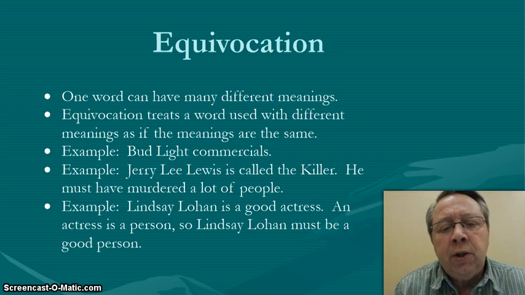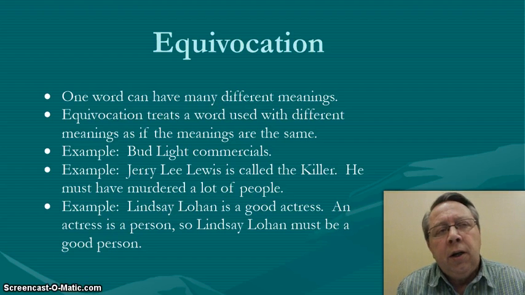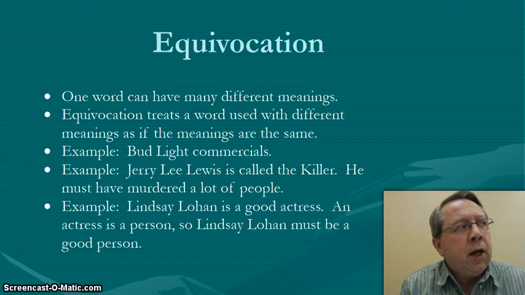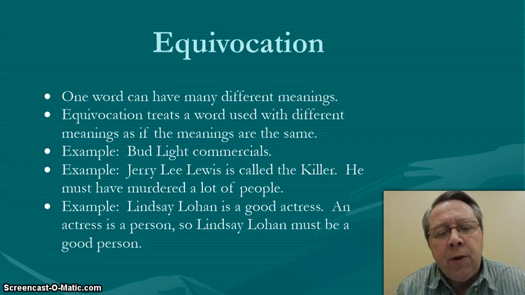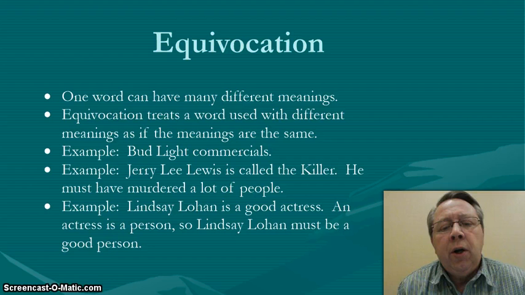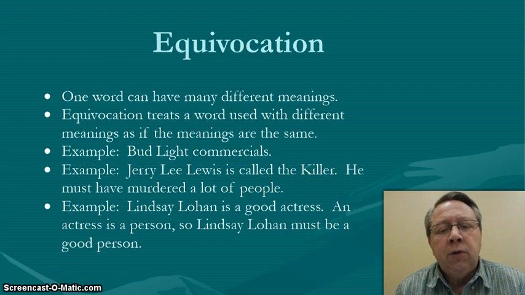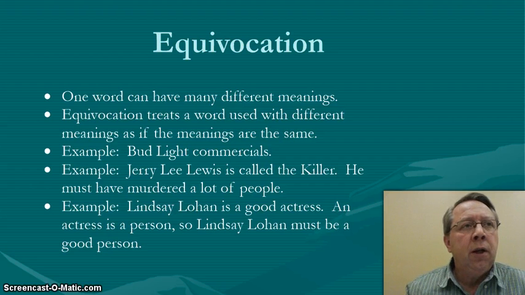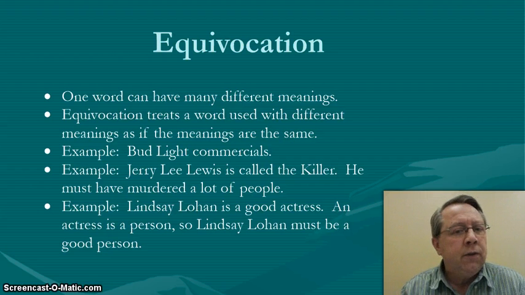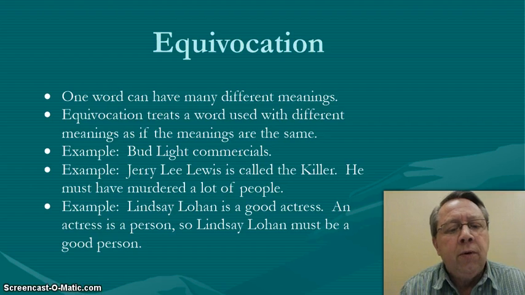Another example is to say Jerry Lee Lewis is called the killer. Now, Jerry Lee Lewis was not a gangster. He was actually an entertainer. He played phenomenal piano. So Jerry Lee Lewis is called the killer, he must have murdered a lot of people. The equivocation says because we don't understand the definition of the word killer or how it's used in the context of this statement, therefore he was a murderer.